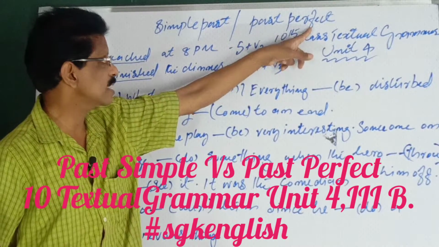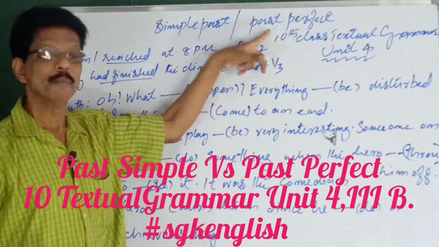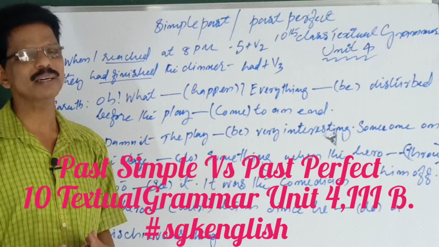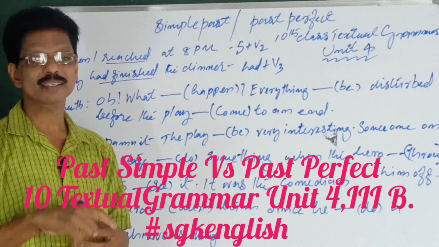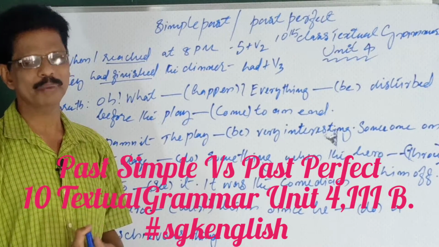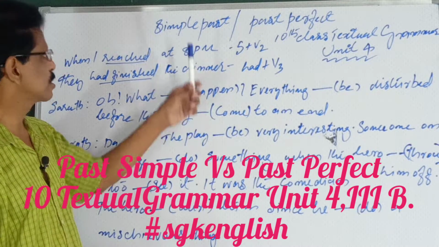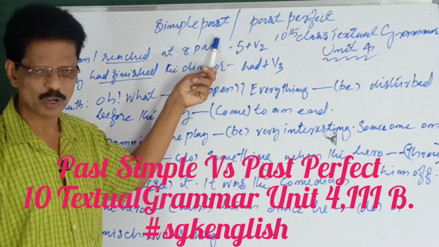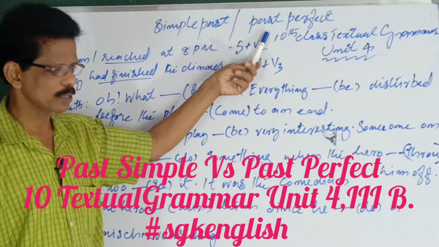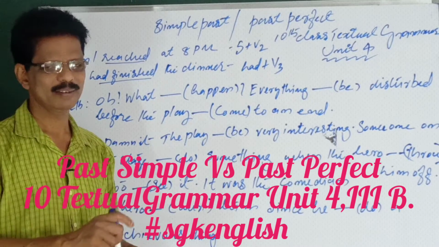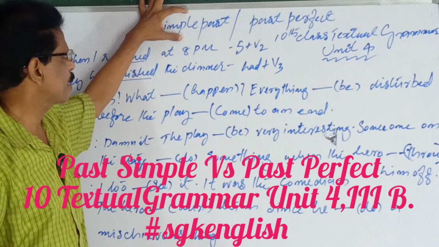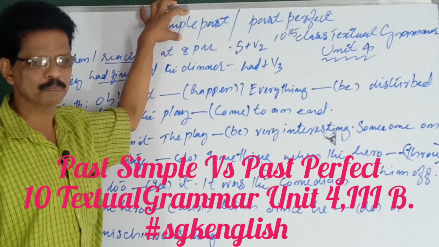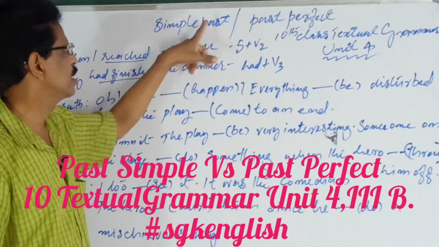Perfect in the past means before past. Before an action having taken place, something else had taken place. Past simple is an action that took place in a past period of time. Past perfect means before past. Before an action in the past happened, something else happened. That is past perfect. Otherwise we can say this also in past simple.